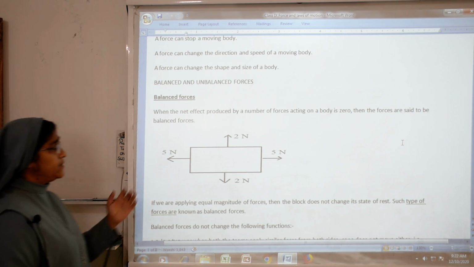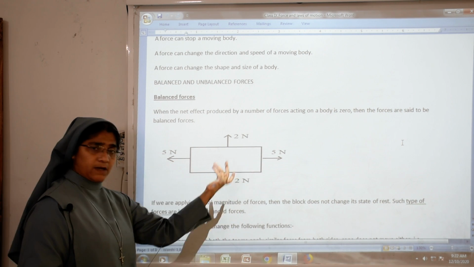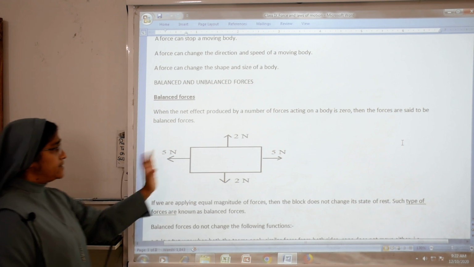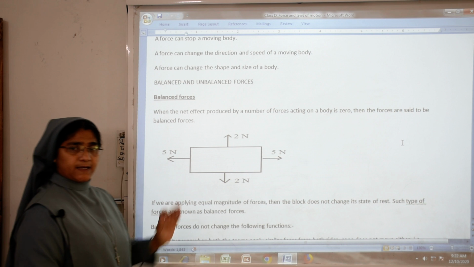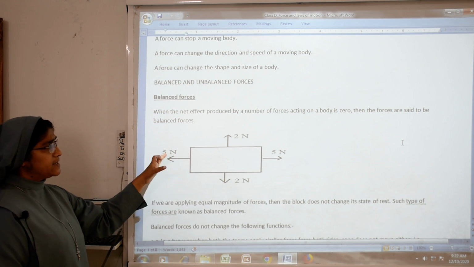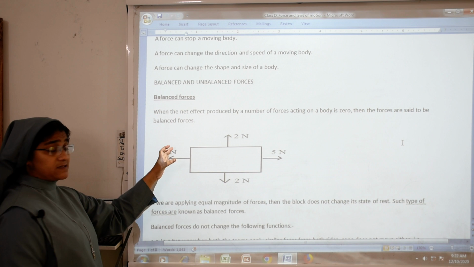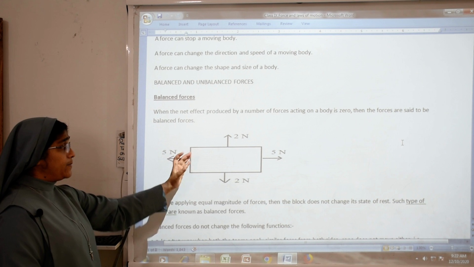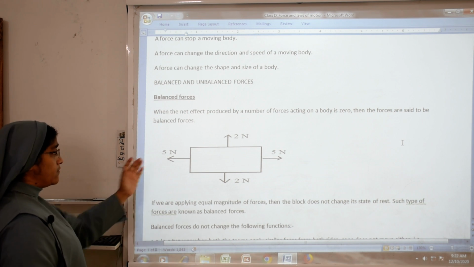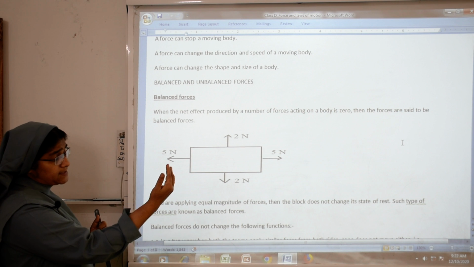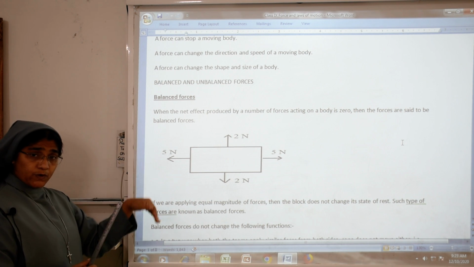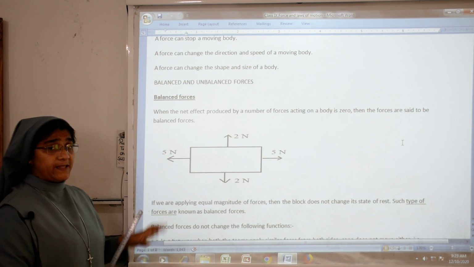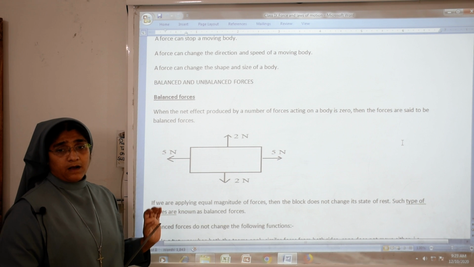Here you see, from here 5 Newton applied, from there 5 Newton applied, from the opposite side 2 Newton applied. Both sides are equal. So, here you will see what the resultant force, the net force, is. The net force will be 0. Why is it 0? Because equal forces are applied. From here also 5 Newton applied, from that side also 5 Newton applied, from the top 2 Newton, from the bottom 2 Newton. So, equal forces are applied. So, what will be the net force? The net force will be 0.